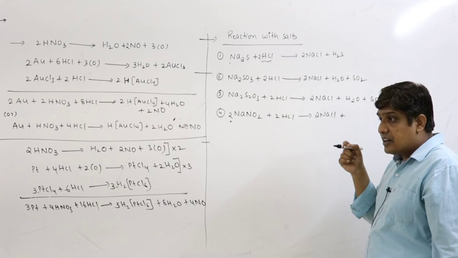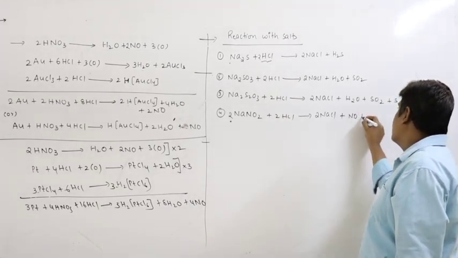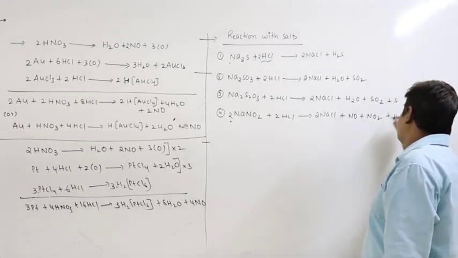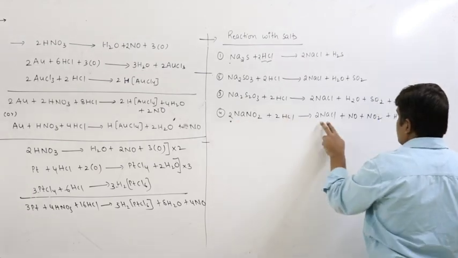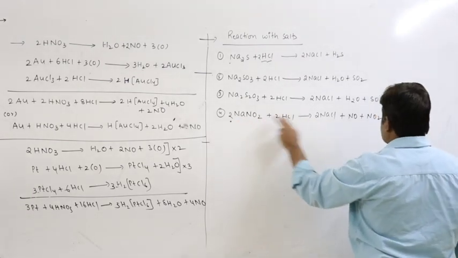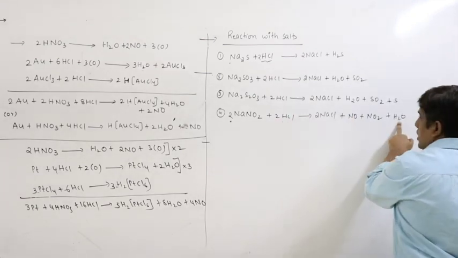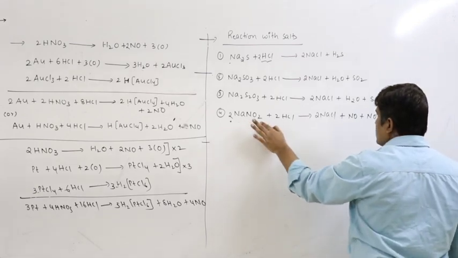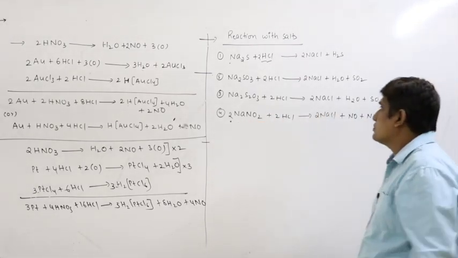HNO2 is the anhydride of two different oxides of nitrogen, one is NO and the other is NO2, plus H2O. So let us balance: two sodiums, two nitrogens, 1 plus 1, 2 nitrogens, two hydrogens, two chlorines, count oxygen, 2 2s are 4, 1 plus 2, 3 plus 1, 4.